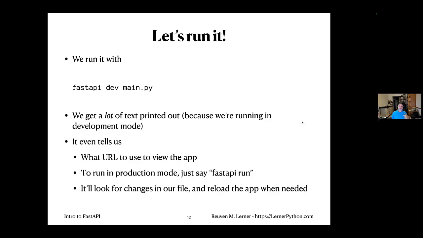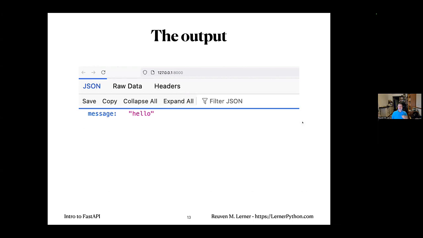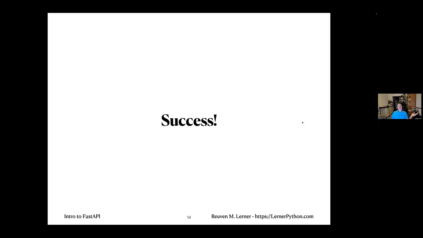And if you want to run in production mode, then you just say fastapi run main.py. You don't say dev. That's the big deal. And the output from this, from what I just showed you, and I'm going to go over it in a moment, is JSON. And the JSON has a key and a value. The key is going to be message, and the value is going to be hello. So this is my basic hello world in FastAPI. Success. That was pretty fast. That was pretty great.